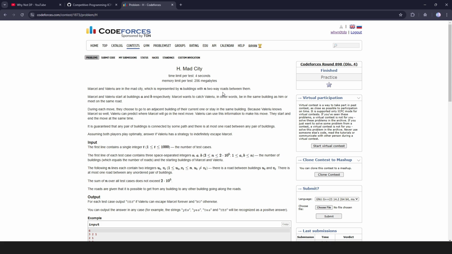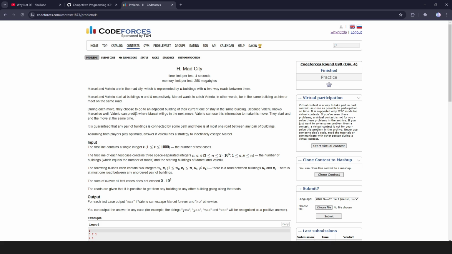So the roads are undirected, or bidirectional. Marcel and Valerio start at buildings A and B respectively. In this Mad City, Marcel is at building A and Valerio is at building B at time equal to 0, and Marcel wants to catch Valerio. You can imagine Marcel is the police and Valerio is the thief, and that's why Marcel wants to catch Valerio. In other words, be in the same building as him or meet him on the same road. Maybe they can meet up in the same building or on the same road.